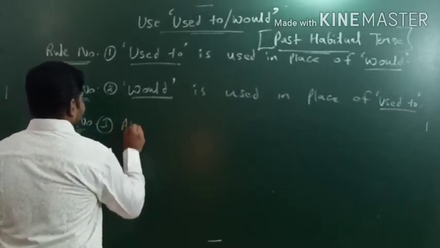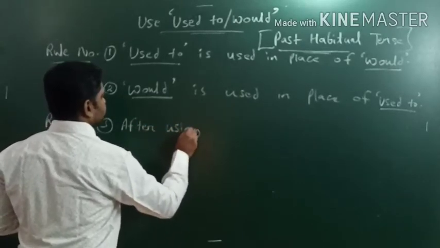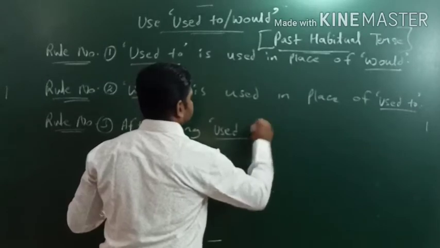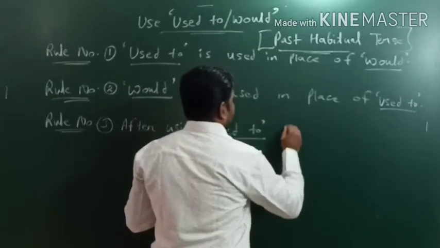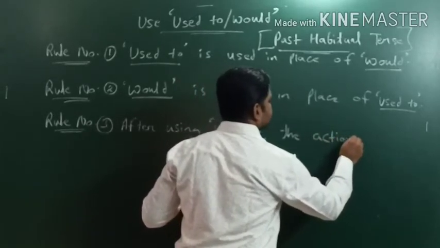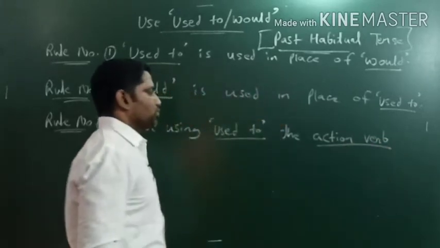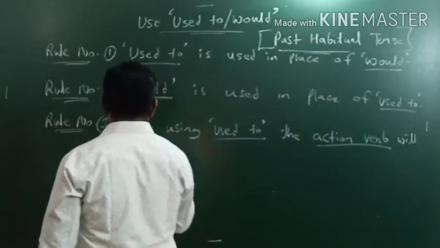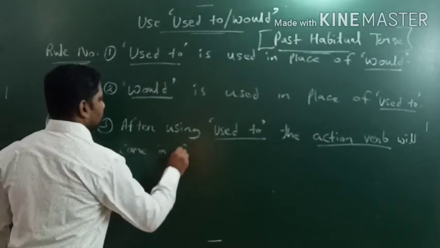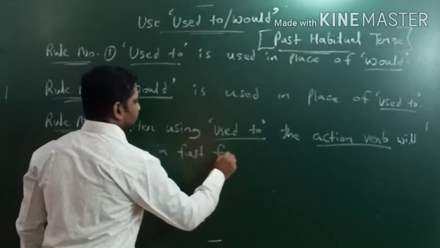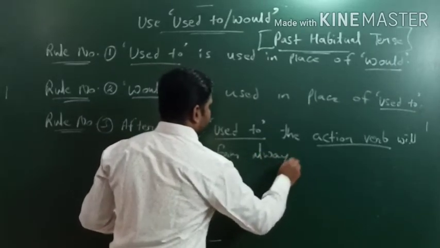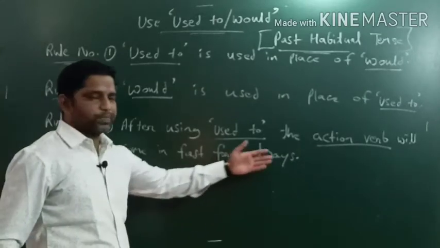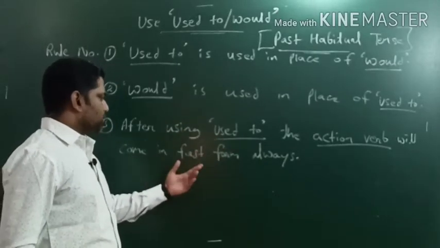Okay, so what does rule number 3 say? After using used to, the action verb will come in first form always. हमेशा used to के use करने के बाद में action verb का first form आएगा.